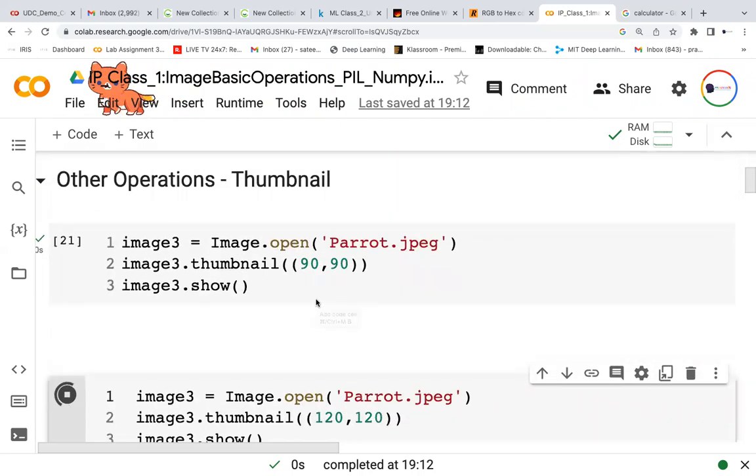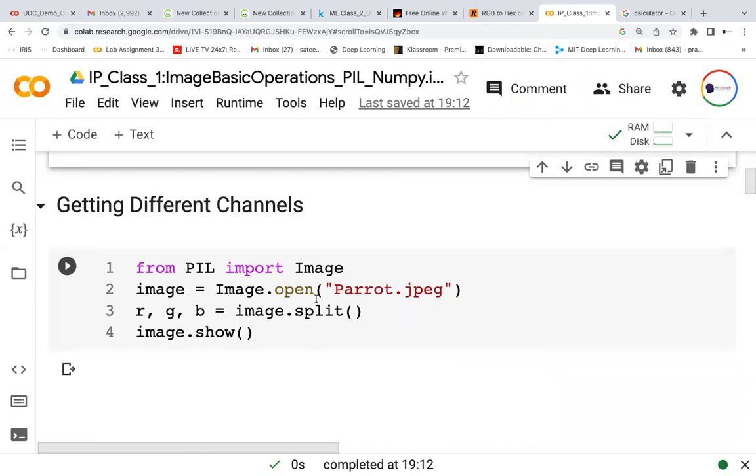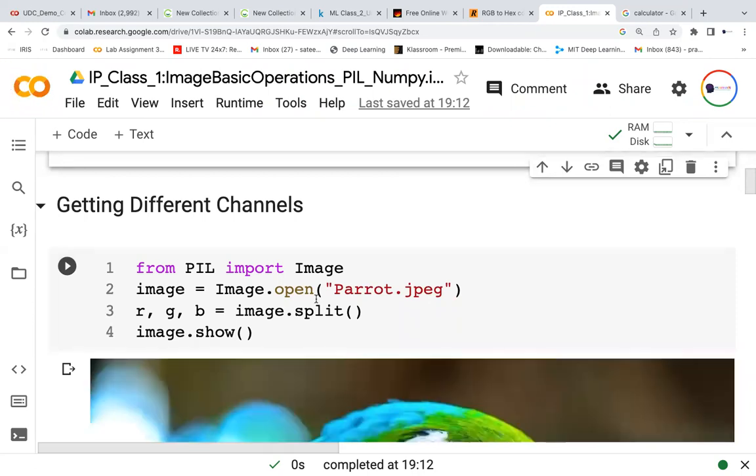Okay. So next thing we look into. I said RGB. Color images will have RGB channels. If you want to segregate them, I want the R channel, the G channel, the B channel, all these different channels separately.